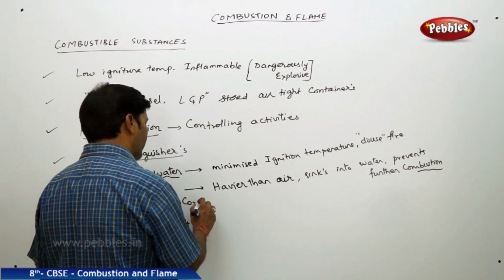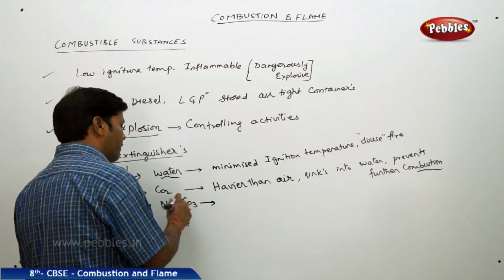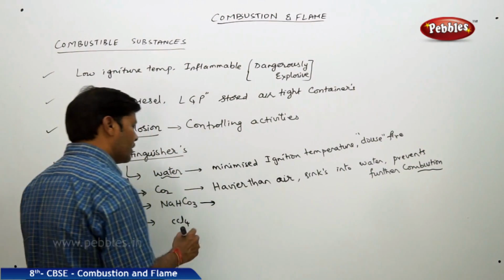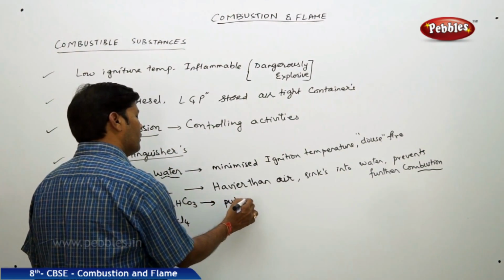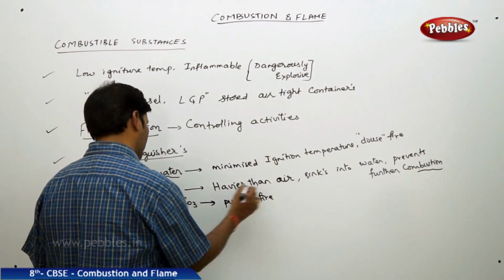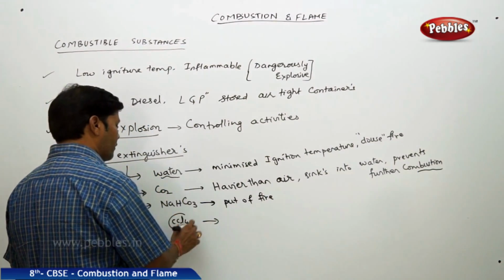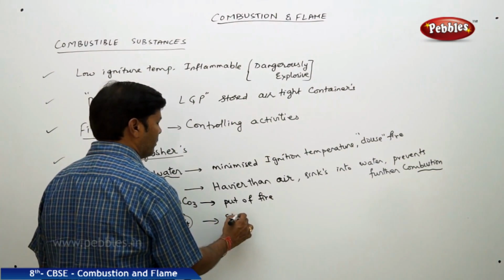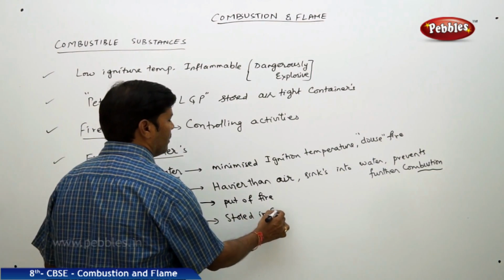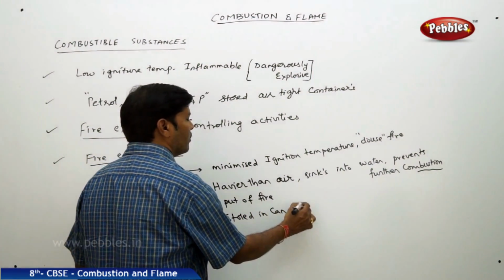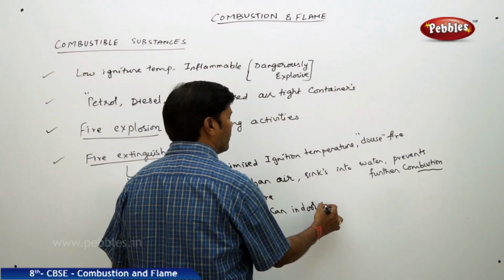Sodium bicarbonate, when used as a fire extinguisher, can also put off the fire. And carbon tetrachloride is very popular. It is stored in cans in indoor complexes.